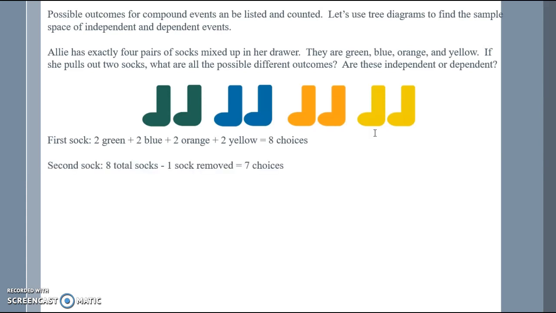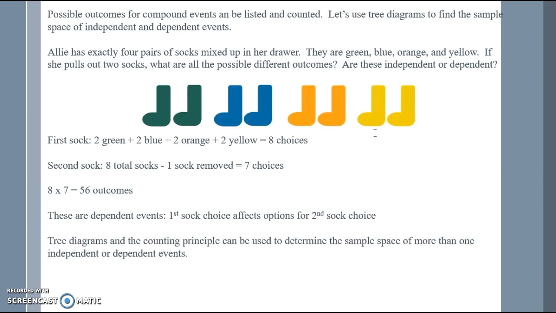Our second, if we took away a sock, now I only have 7 choices in my drawer. So I have 8 socks times 7 socks, so 56 total different outcomes. These are dependent because my first sock choice definitely affects my option for my second choice because I don't have an additional sock in there.